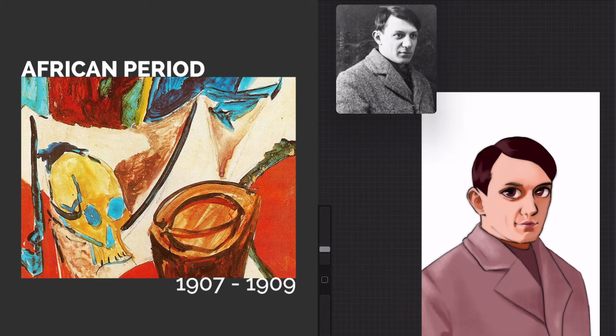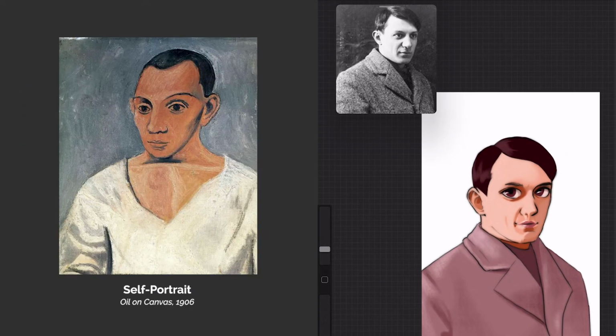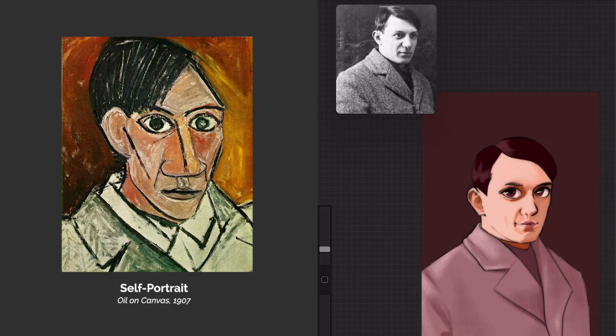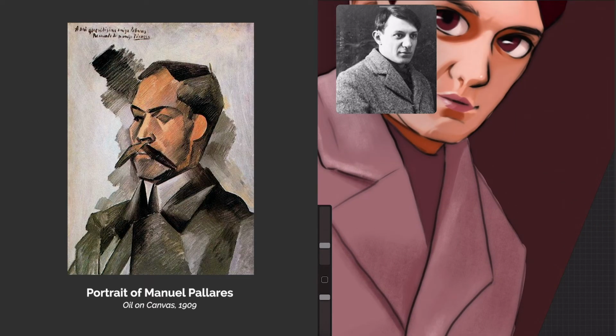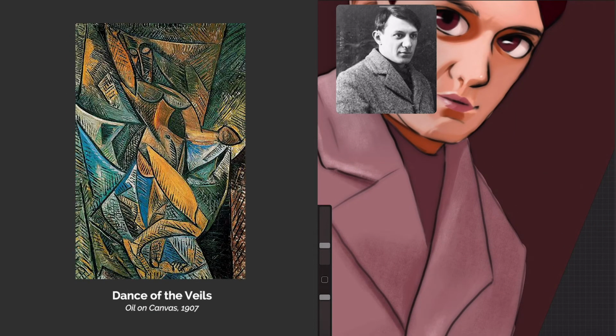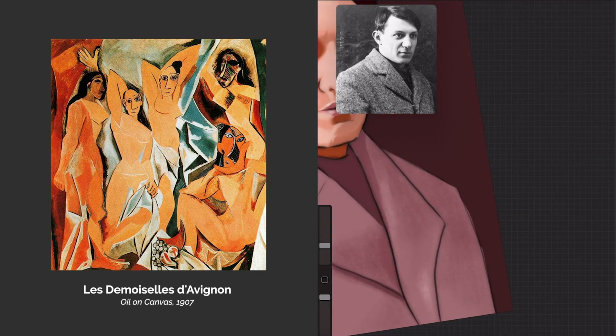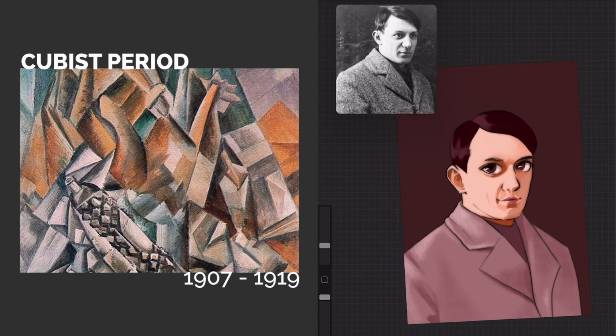From 1907 to 1909 was Picasso's African influence period, where he began to experiment with the African style of depicting the human figure in painting styles derived from the works of Paul Cézanne and Paul Gauguin. Les Demoiselles d'Avignon was Picasso's first masterpiece, changing the art world and its standards forever. This in turn was a turning point as he found artistic freedom away from the traditional French influences.